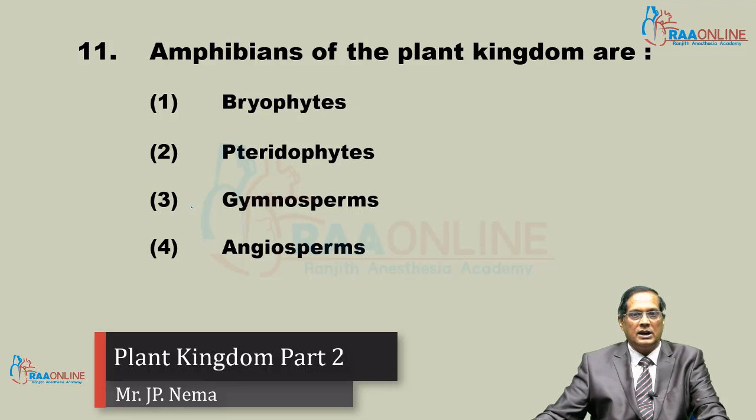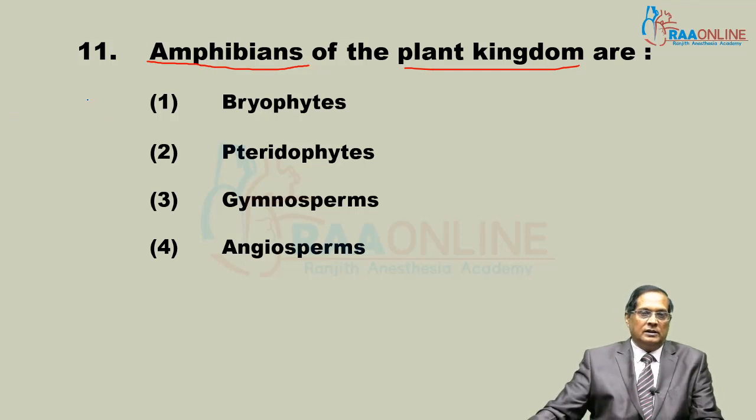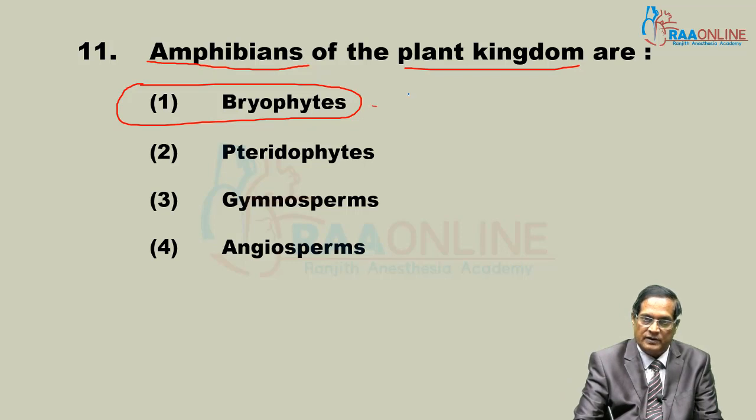Now question number 11, that is amphibians of plant kingdom. Amphibians, that is amphibios of plant kingdom. Answer is Bryophyta. Why are they called amphibians? First of all, they are the first terrestrial plant.